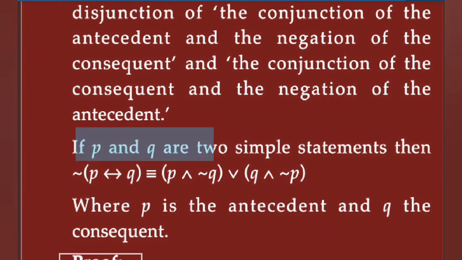If P and Q are two simple statements, then the negation of P biconditional Q is equivalent to P and negation Q, this is the antecedent and this is the consequent, or Q and negation P. This is the negation of P double implication Q, where P is the antecedent and Q is the consequent.